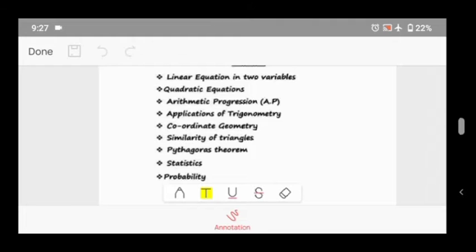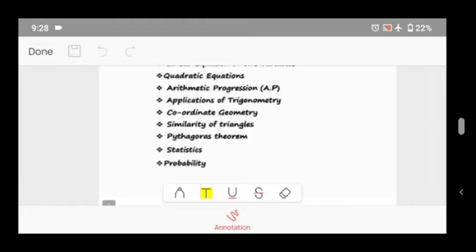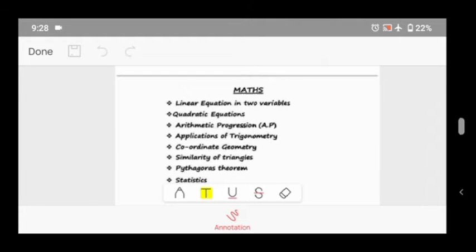So here I have shown you two years' papers, 2003 and 2002, so maybe you get ideas about that. From these chapters only the questions are coming. You have to focus on these chapters. These chapters are important. Basically I can tell you that from these chapters the questions are coming and will come.